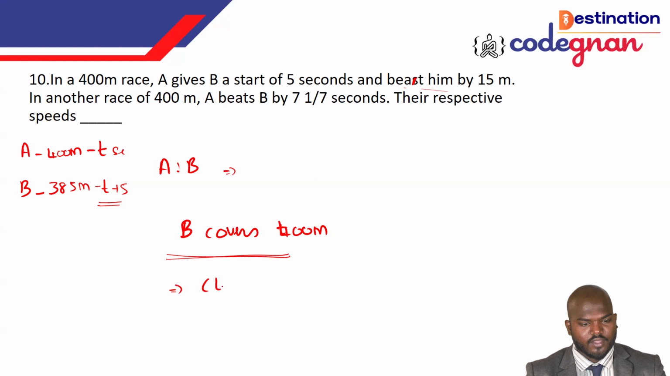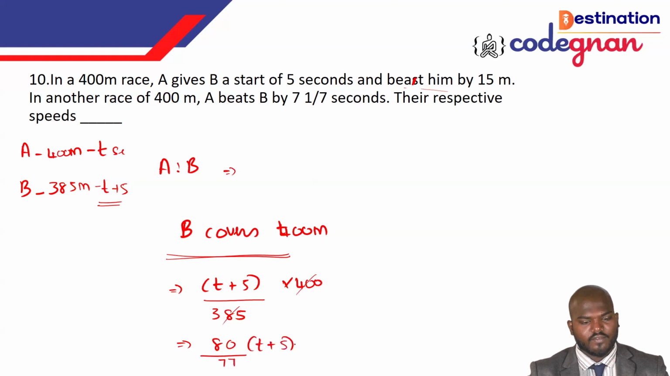Then you can take it up. That is t plus 5, so over 385 times 400. If you deal with this one, guys, it will give you closely the value 400 by 385. You can cancel this by 8, I mean the fourth table, or if you want to cancel it as the fifth table, that is 80 by 77. So t plus 5 seconds we can say is B's time. B covers this particular distance of 400 meters in 80 over 77 times t plus 5 seconds. That is also what B covers in the 400 meters.